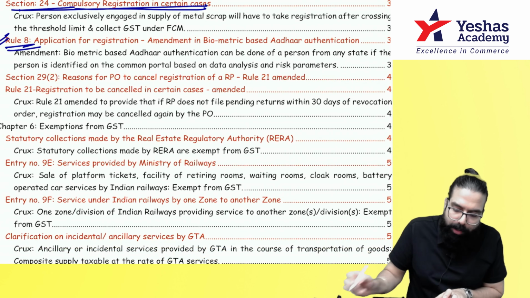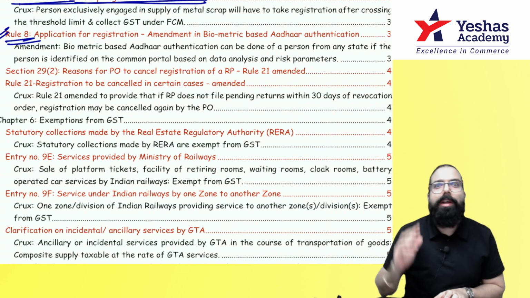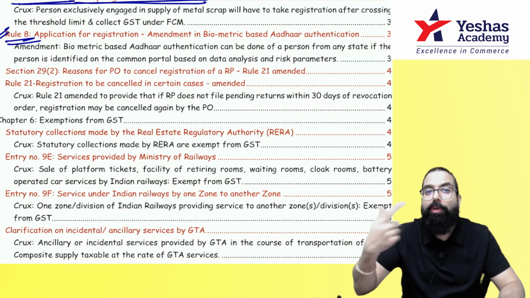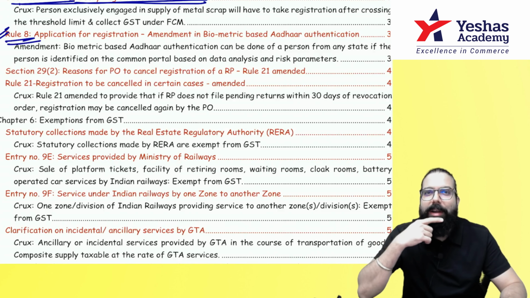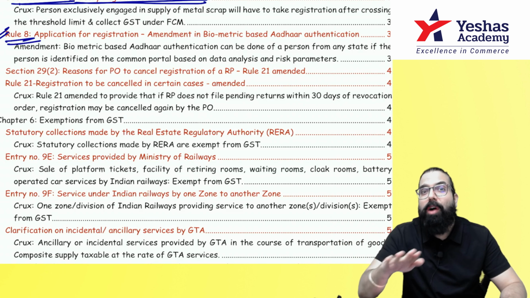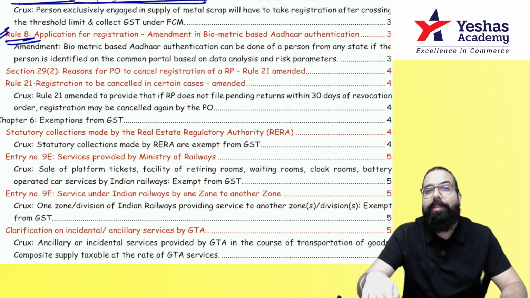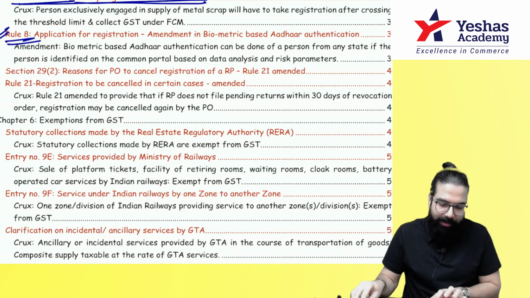Rule 8: they have now told that biometric based Aadhaar authentication, when they call you saying you have filed your application and now come to our biometric center, was earlier applicable only to 3 states: Puducherry, Gujarat and Andhra Pradesh. Now biometric based Aadhaar authentication can be done if you are from any state. This is the amendment.